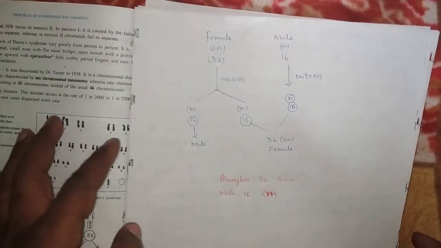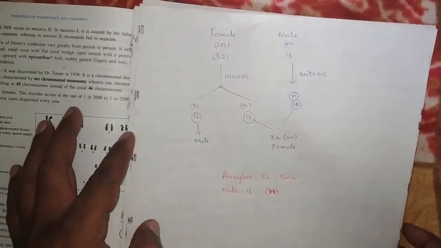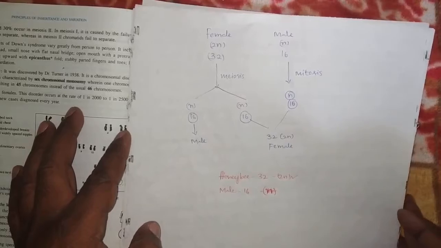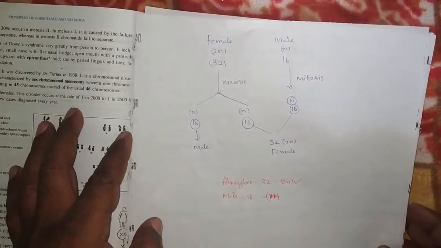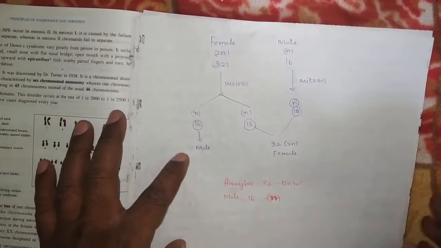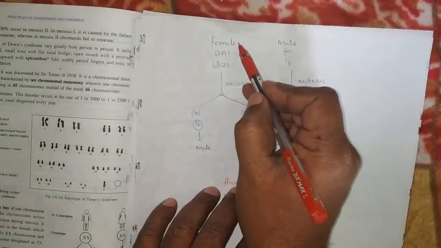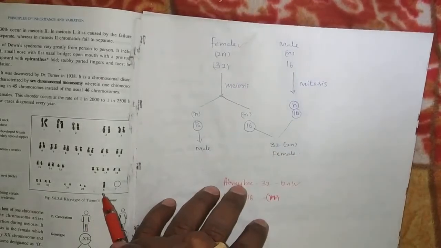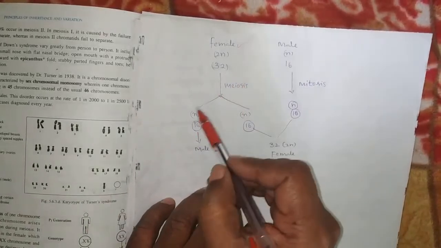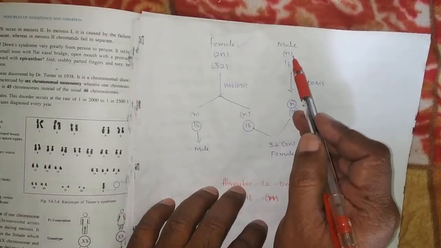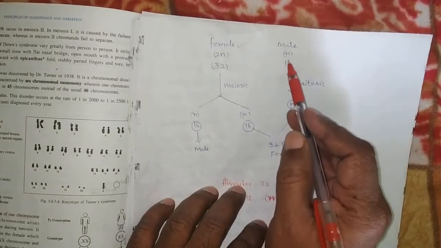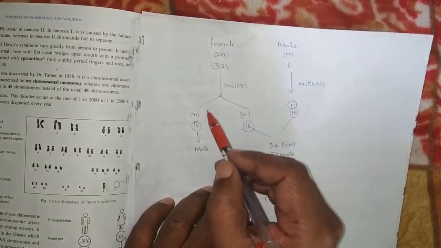If we see the sex determination in the honeybee, the female organism has 2n diploid 32 chromosomes and the male has n, haploid, 16 chromosomes.